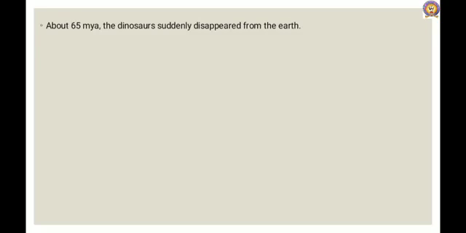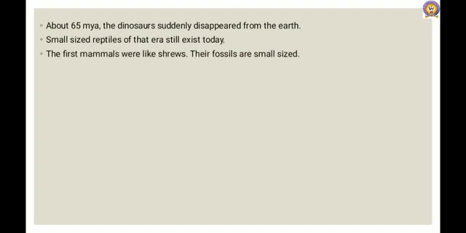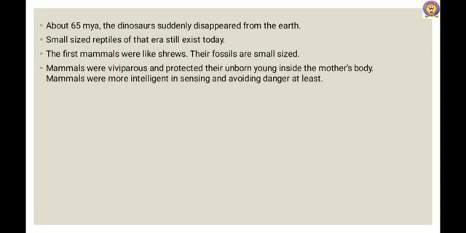The small-sized reptiles of that era still exist today. The first mammals were like shrews. Their fossils are small-sized. Mammals were viviparous and protected their unborn young inside the mother's body. Mammals were more intelligent in sensing and avoiding danger, at least. When reptiles declined, mammals took over the earth.